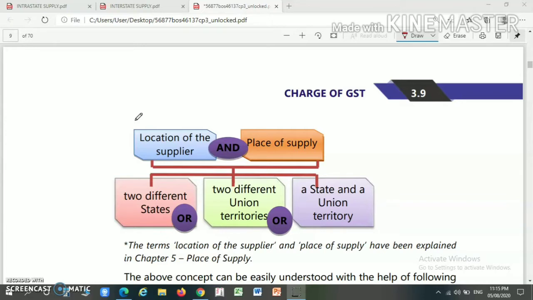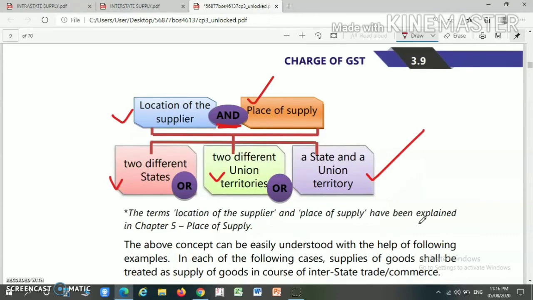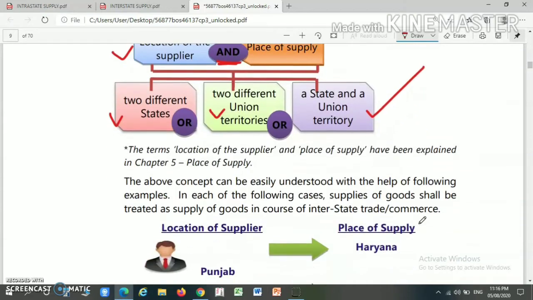First we will understand Section 7 of the IGST Act, which defines the word interstate supply. So what do you mean by interstate supply? If the location of the supplier and the place of supply, remember here, location of supplier and place of supply, are in two different states or two different union territories, or one is in a state and another is in a union territory, then it will be termed as an interstate supply.